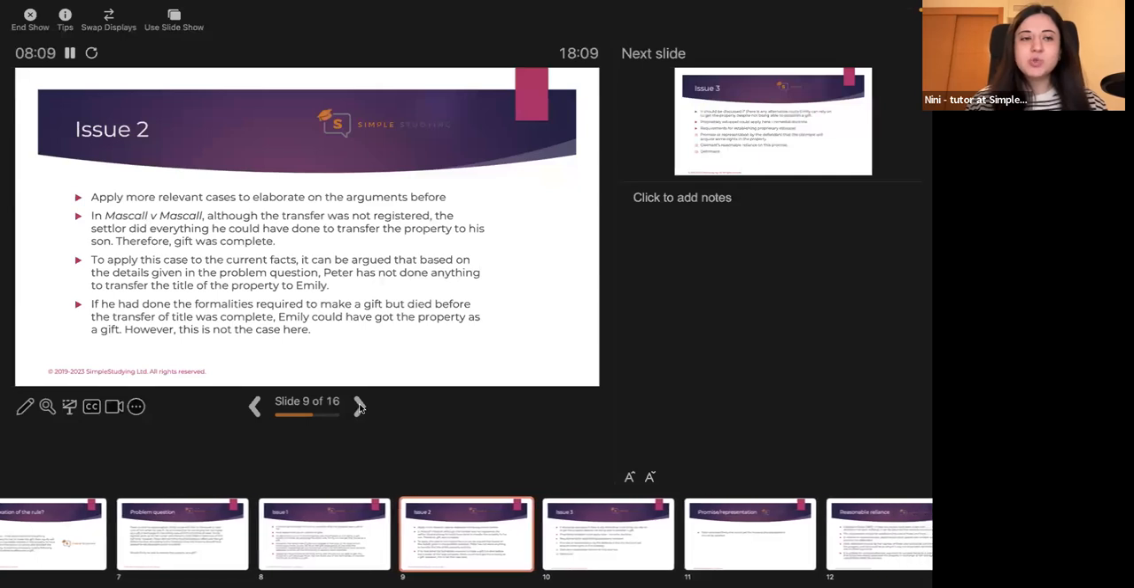Issue 2 would be to identify any other case that could elaborate on the arguments. The examiners really like when you can identify different cases and look at the same problem from different angles, providing really detailed critical analysis and deep thinking as to what kind of arguments you could make to apply different case scenarios to this problem question and elaborate on the critical analysis as much as possible. Details will give you a first class, as long as they are accurate, obviously.